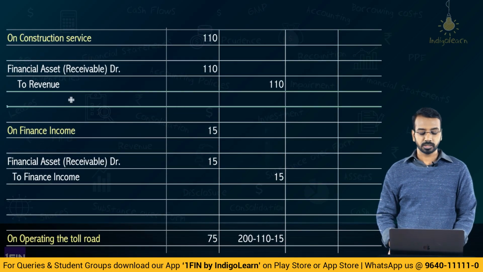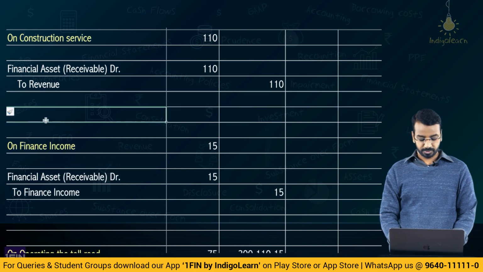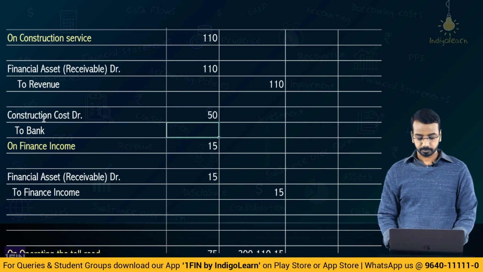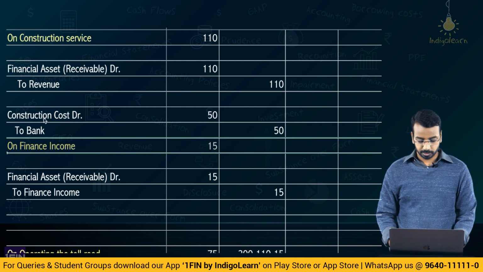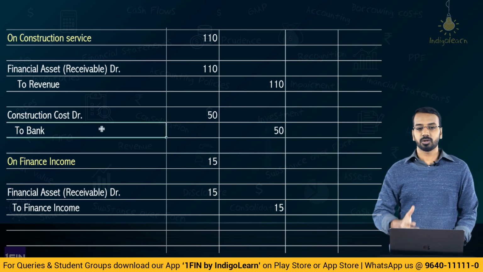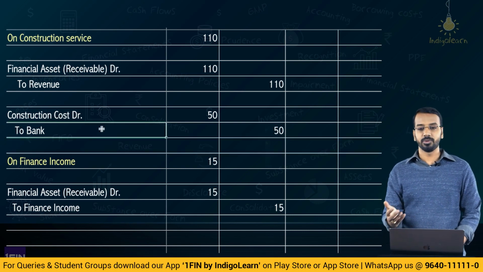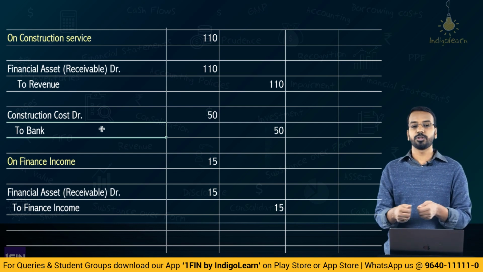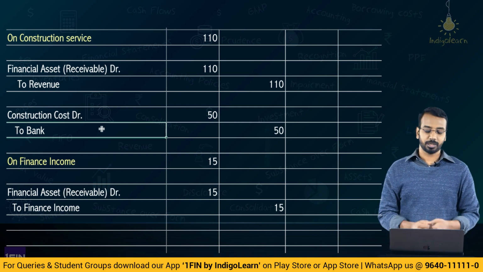So whenever you incur the cost, you would say construction cost debit to bank 50 crores. Okay, over the period of construction. So as you incur the construction cost, you will debit the amount to the construction cost and you will credit bank. Okay, how much of this will go to the P&L would depend on what is the stage of completion.